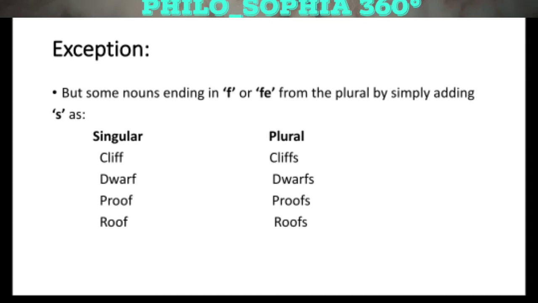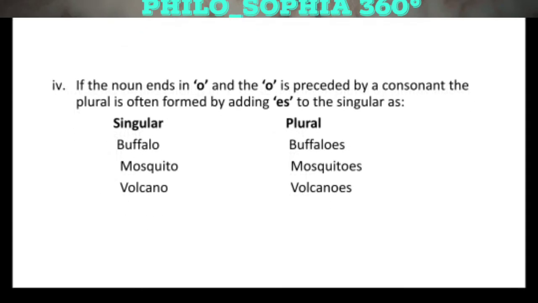In this regard, another concept is that if the noun ends in O and the O is preceded by a consonant, then the plural is often formed by adding ES to the singular noun. Now the question arises: what is a consonant?